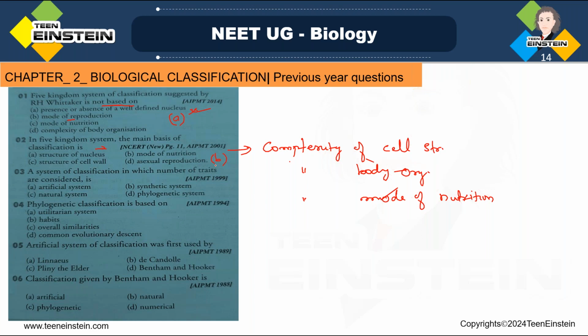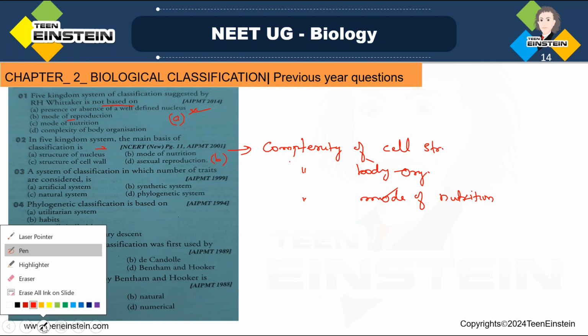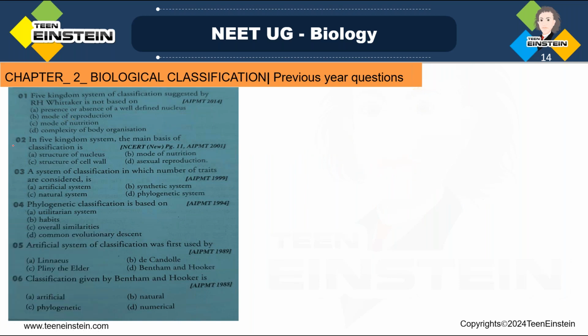Third question, here you can see the third one. A system of classification in which number of traits are considered.